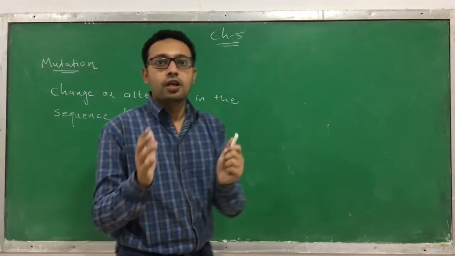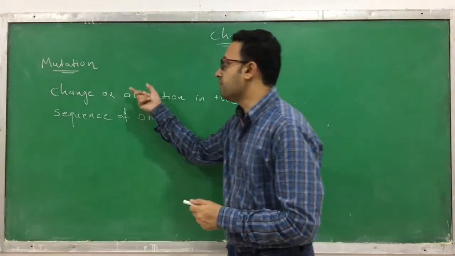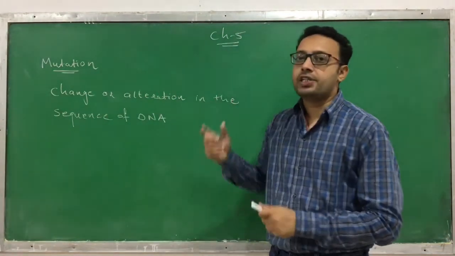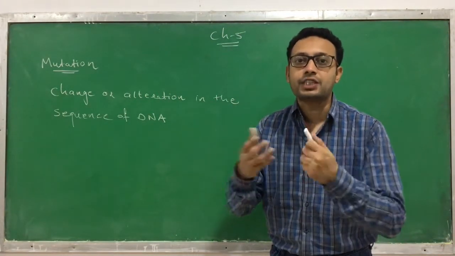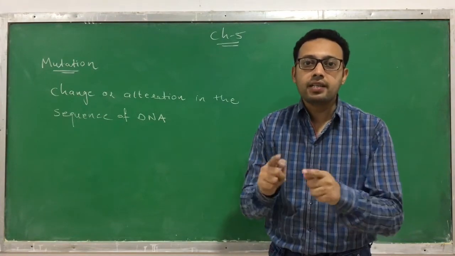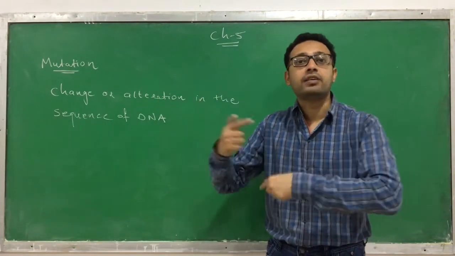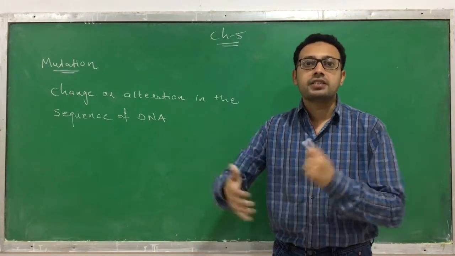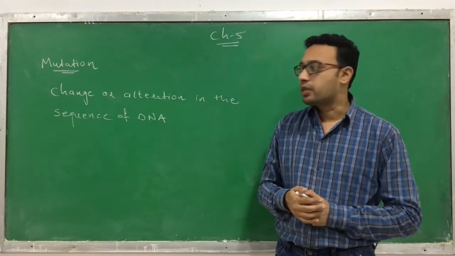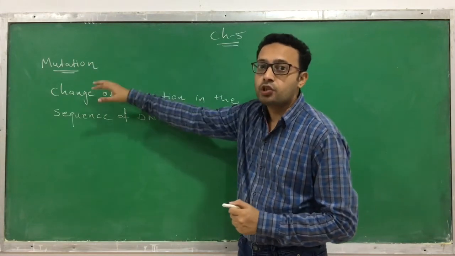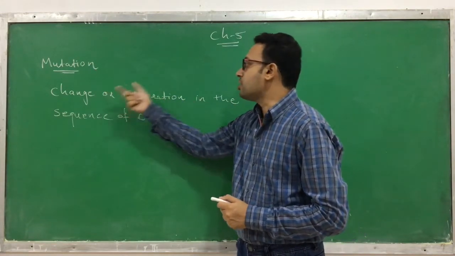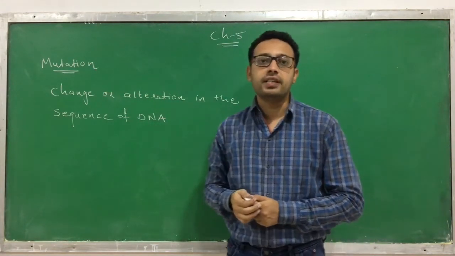Mutation is a phenomenon in which there is a change or alteration in the sequence of DNA. In a DNA there is a specific sequence, and that specific sequence has a particular meaning that we will learn in the next chapter, chapter number 6. But due to a mutation, there is an alteration in the sequence of DNA.